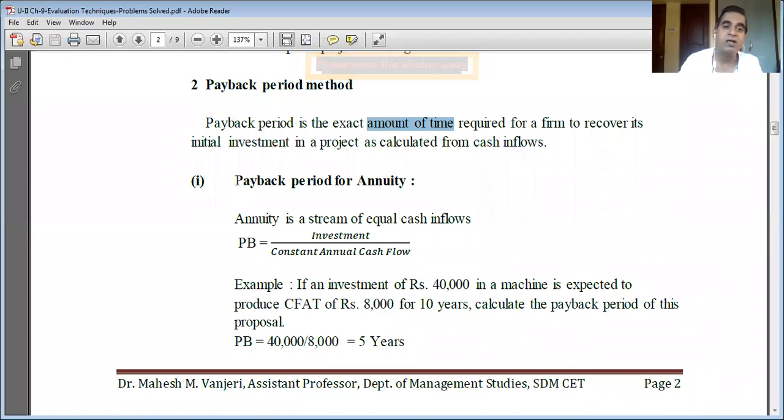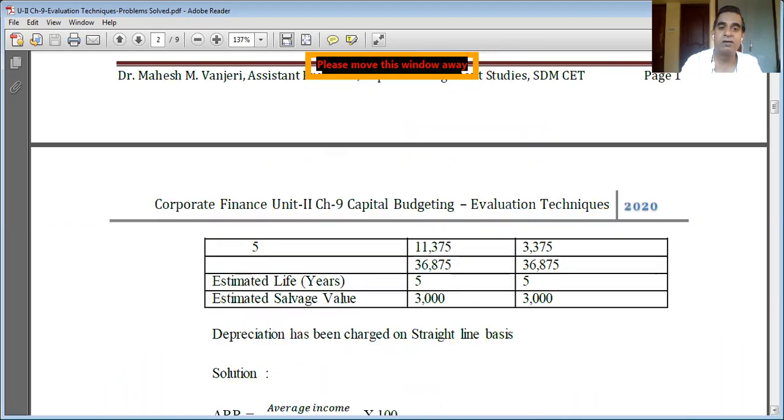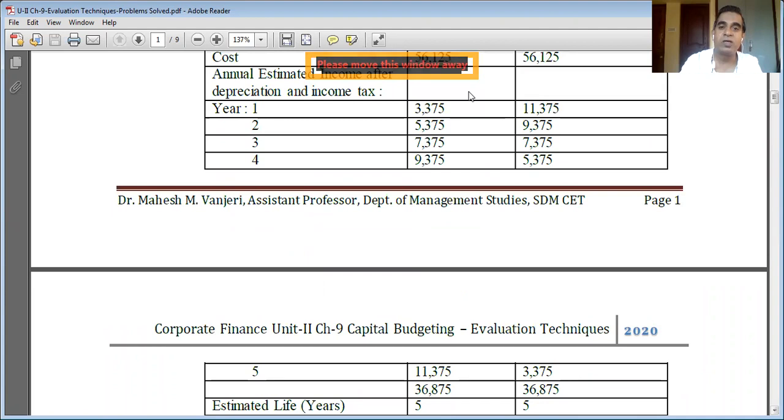We'll now consider how to obtain the payback period for an annuity first. For a mixed stream, like in the case of machine A and machine B, the cash inflow amount is different each year. So year 1, year 2, year 3, year 4 and year 5, each year the cash stream is different. We call it a stream of mixed cash inflows or mixed cash streams.